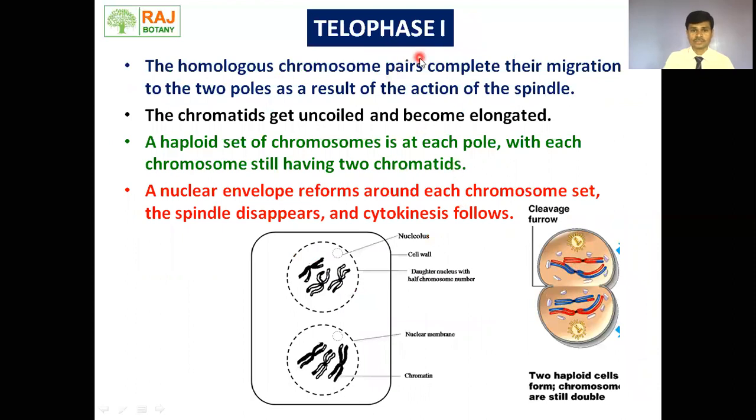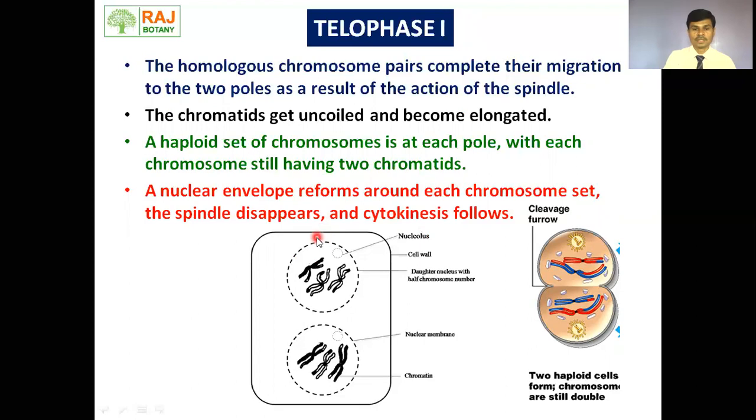Let's move toward the telophase first. Homologous chromosome pairs complete their migration to the two poles. Means migration is completed, and homologous chromosomes now are at the two opposite poles. The chromatids get uncoiled and become elongated. Now the chromatids are elongated, uncoiled, and become thread-like. A haploid set of chromosomes is at each pole, with each chromosome still having two chromatids. The nuclear envelope reforms around each chromosome set. The spindle disappears and cytokinesis follows.